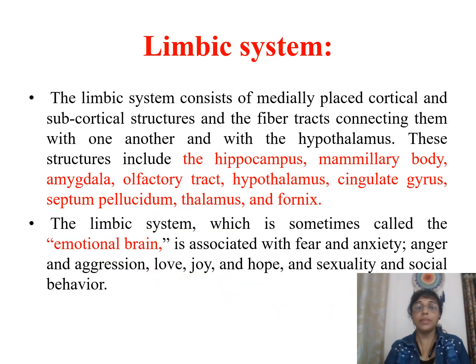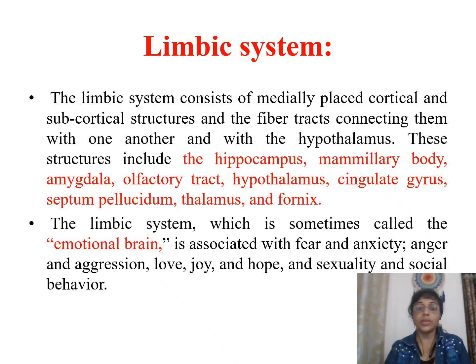Limbic system. The limbic system consists of medially placed cortical and subcortical structures and the fiber tracts connecting them with one another and with the hypothalamus. These structures include hippocampus, mammillary body, amygdala, olfactory tract, hypothalamus, cingulate gyrus, septum pellucidum, thalamus, and fornix.